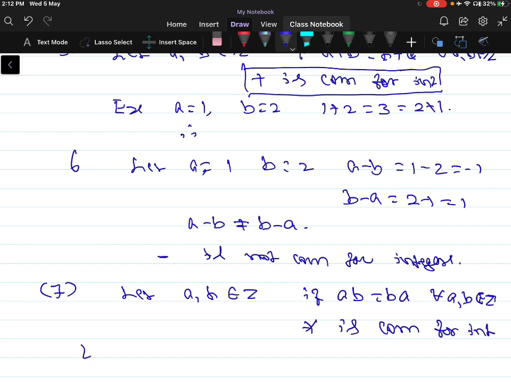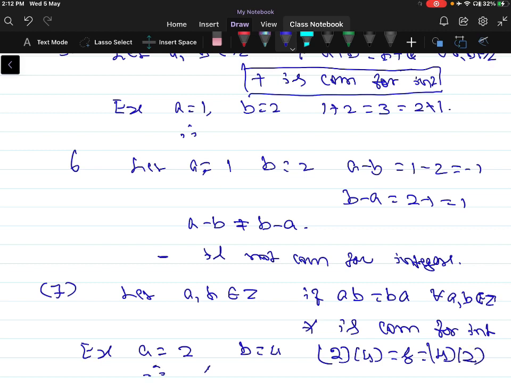For example, if we take a is equal to 2 and b is equal to 4, then 2 into 4 is equal to 8, which is the same as 4 into 2. Therefore, multiplication is commutative for the set of integers.